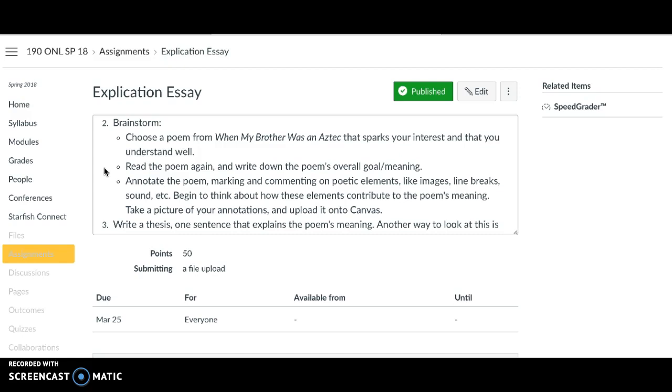So you might see an image that you think really says a lot for the poem's meaning. You want to definitely underline that, highlight it, write a note beside it. You know, this image means this, to clarify. You'll then take a picture of your annotations and upload that picture onto Canvas so I can see what you did.